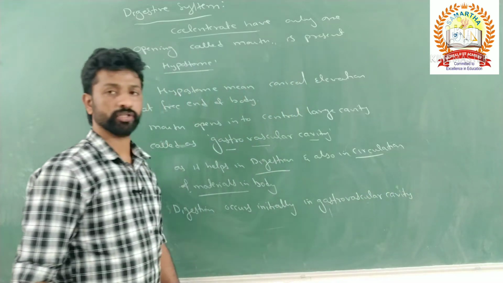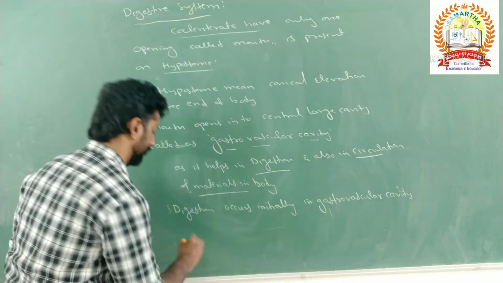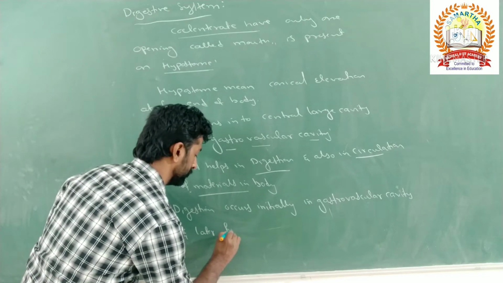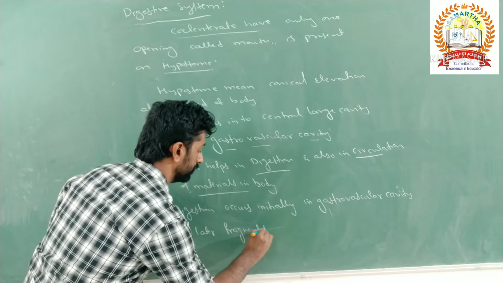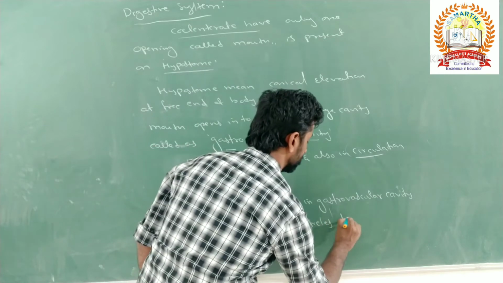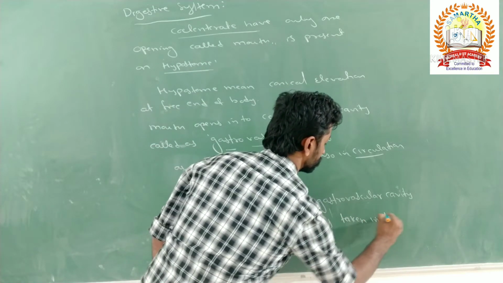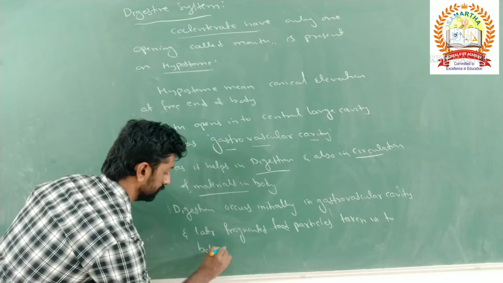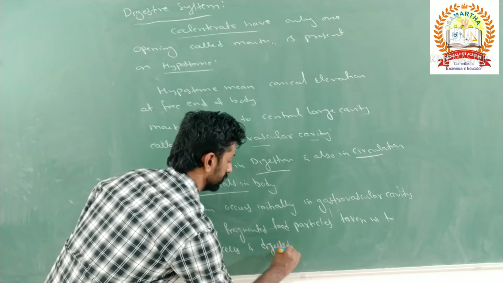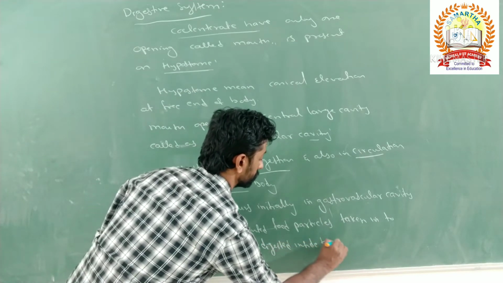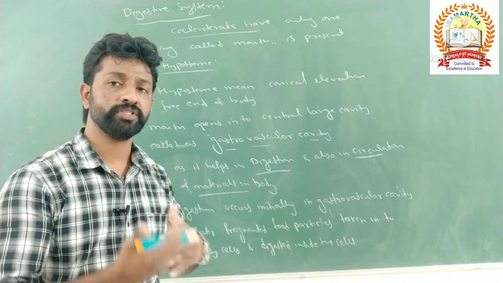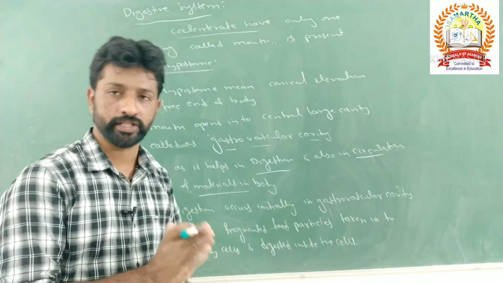This type of digestion is called extracellular. Later, the fragmented food particles are taken inside the body cells and further digested inside the cells. Such a digestion is called intracellular digestion. Intra means within; intracellular means digestion takes place within the cells.